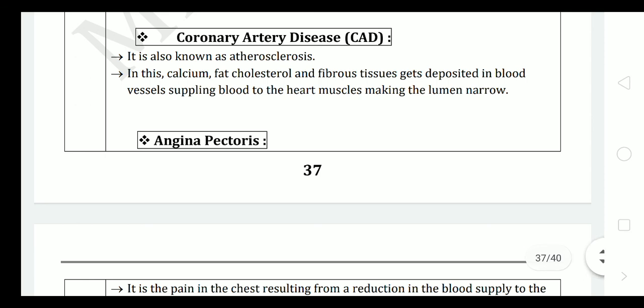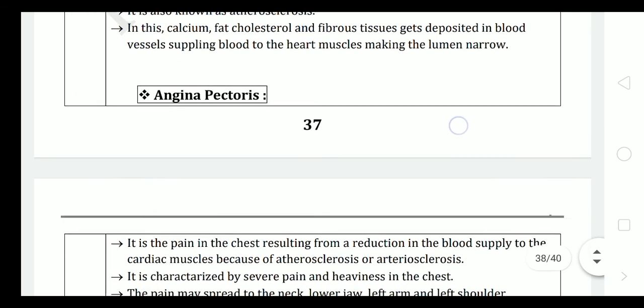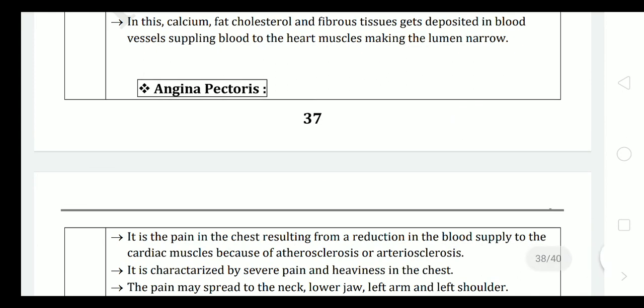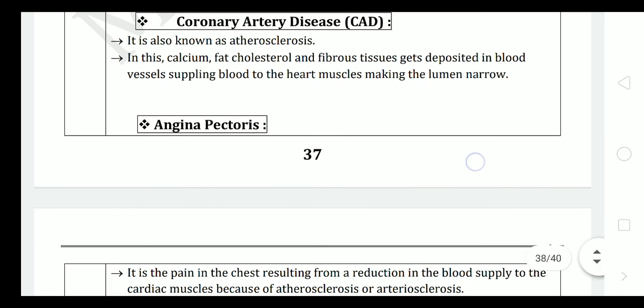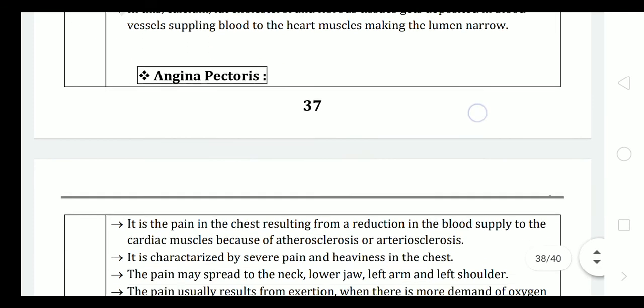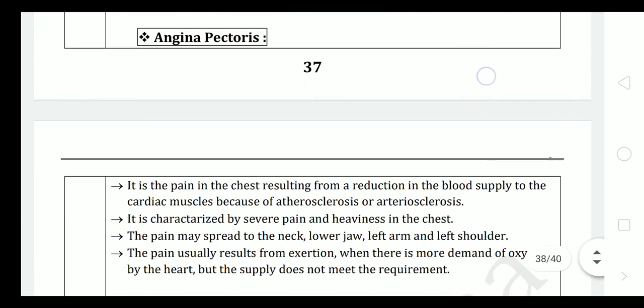Coronary artery disease. It's also known as atherosclerosis. In this, calcium, fat, cholesterol, and fibrous tissue get deposited in the blood vessels supplying blood to the heart muscle, making the lumen narrow. So the coronary arteries show a narrow lumen, and that's why the heart muscles won't get enough oxygen.